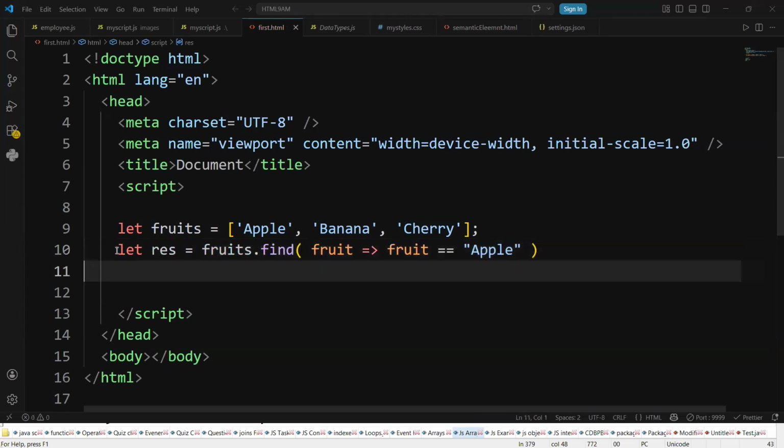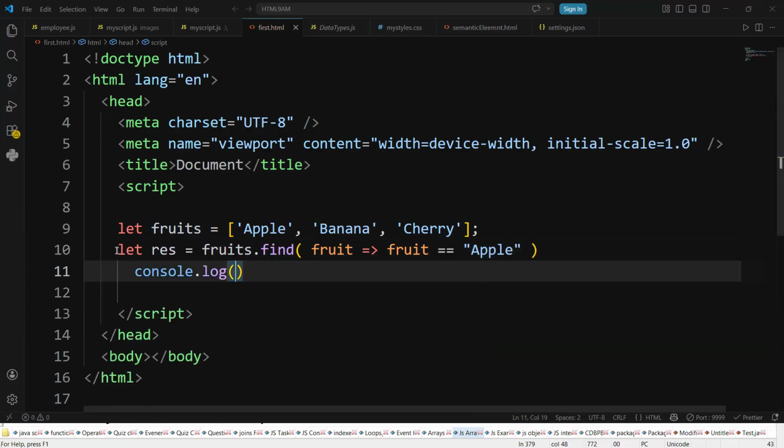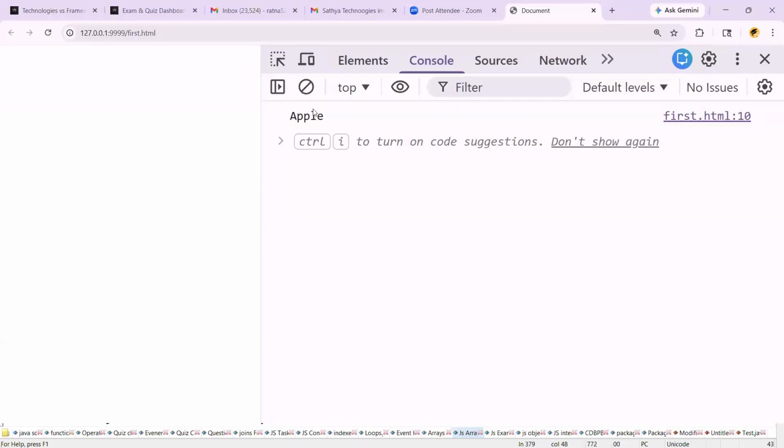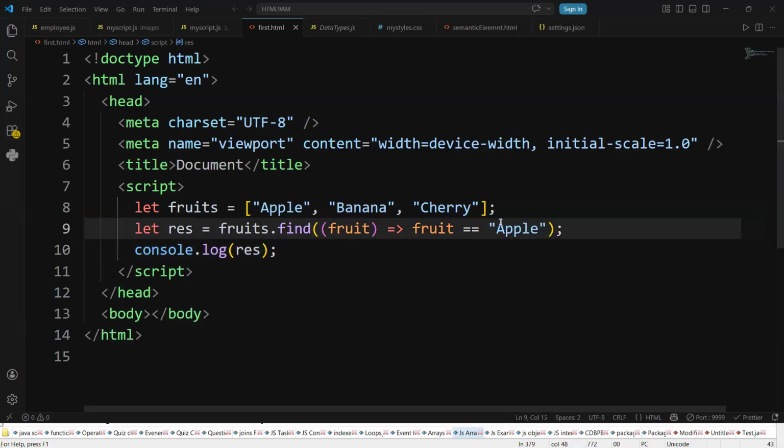You can take the result here. Then you can write console dot log of. Tell me guys, console dot what? Log of. I'm going to simply print the result now. Just run this code. You can check Apple. It is present. If the item is present, the item is returned.